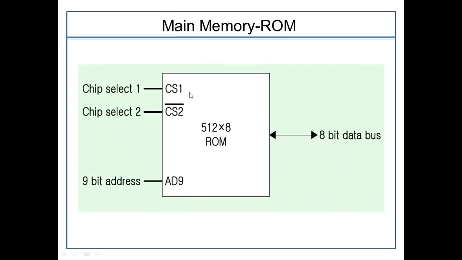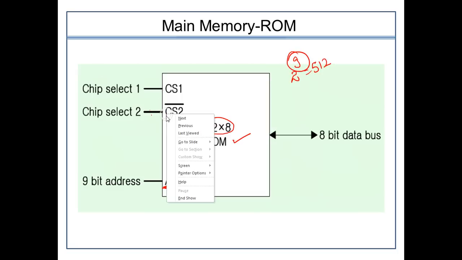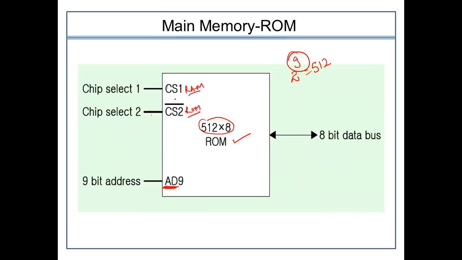Then there comes the ROM chip. Here also I have taken one example, consisting of 512 size with 8-bit words. So 512 is 2 raised to power 9, which is why a 9-bit address is required. Nine address lines are required for the ROM chip. And this has the same chip selects, CS1 and CS2 complement, right? CS2 is for ROM and CS1 is for RAM. This chip select will remain the same, and it requires the 8-bit data bus.